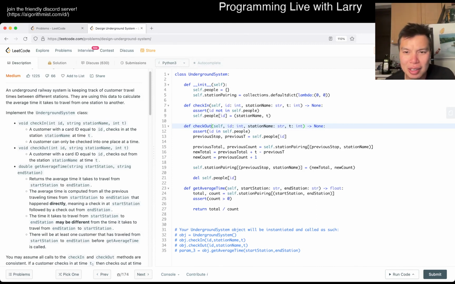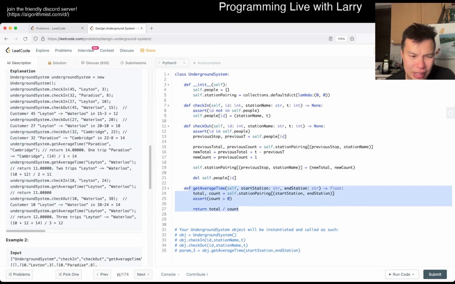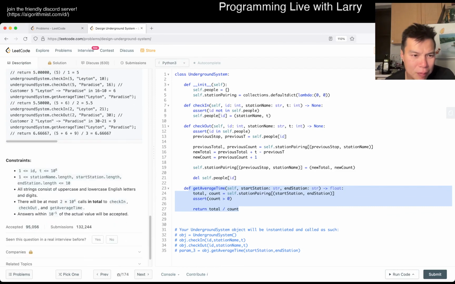Let's take a look. This is just initialization, which is O of 1. All these are O of 1, and this is O of 1. So yes, everything is constant and should be fast. That's why I didn't even look at the constraints really, though maybe we should, just in case. Okay, this is the big one, the number of calls, but everything's constant, so it should be okay.